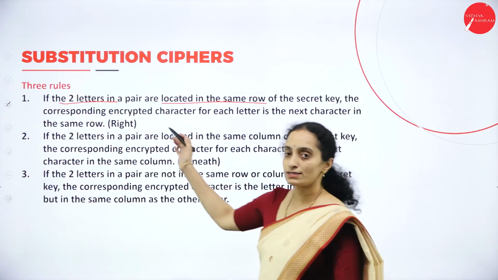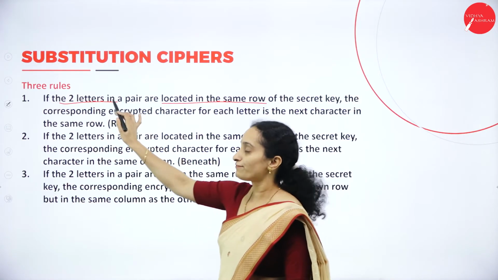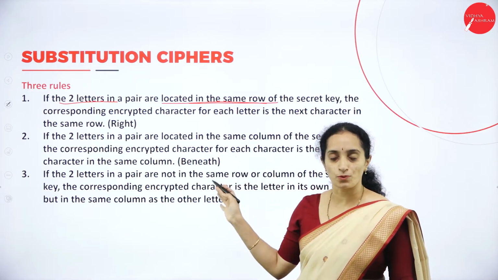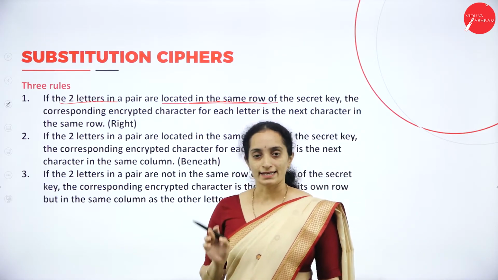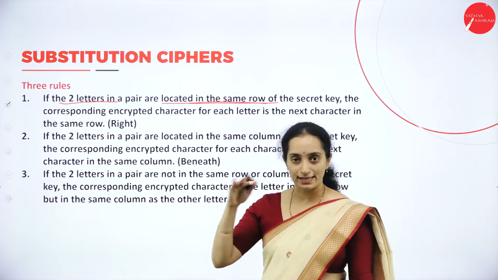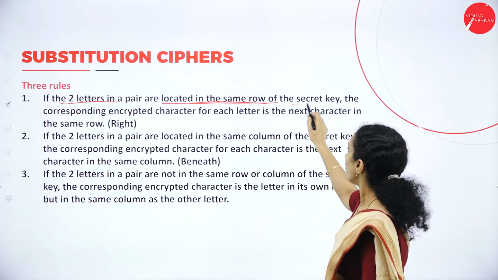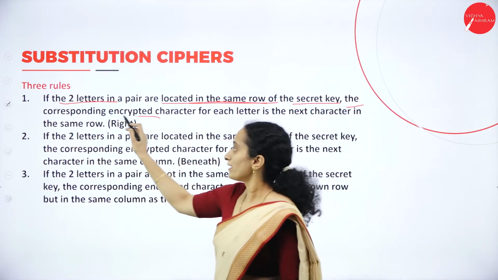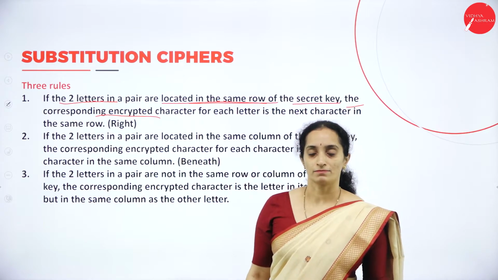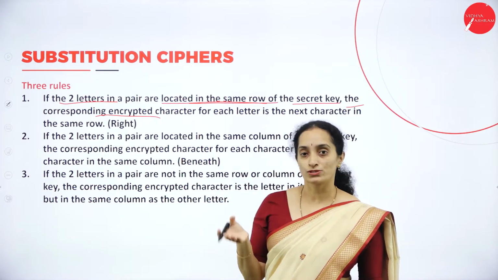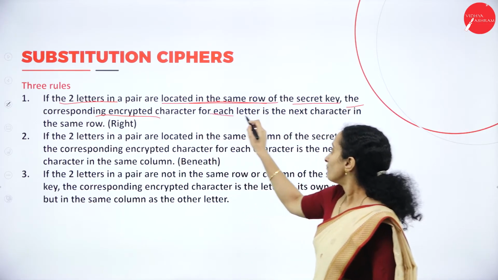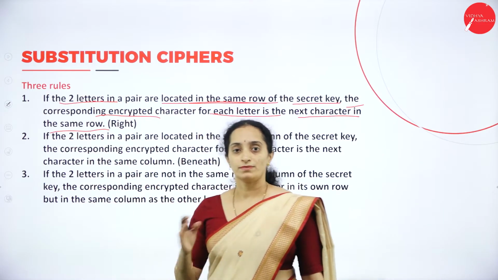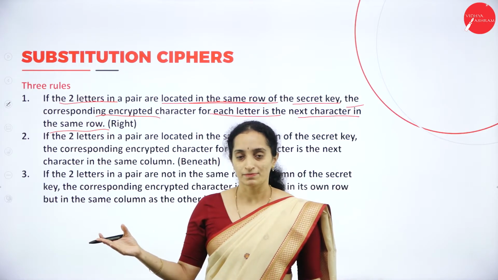What does the first rule say? If the 2 letters in a pair are located in the same row of the secret key matrix, the corresponding encrypted character for each letter is the next character in the same row, the next character to the right.